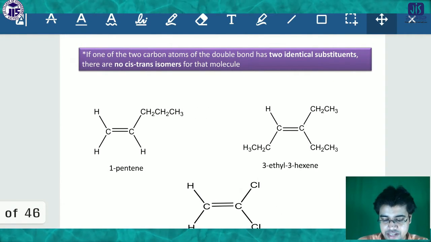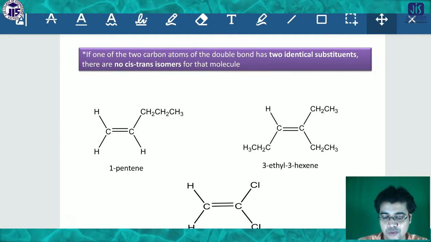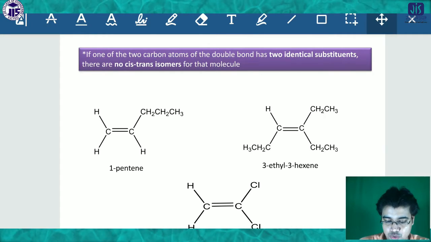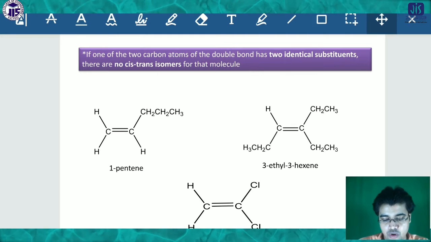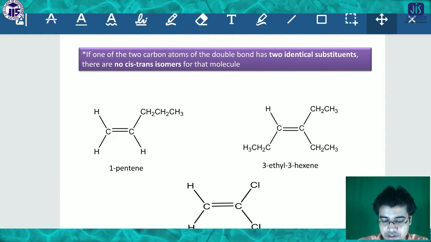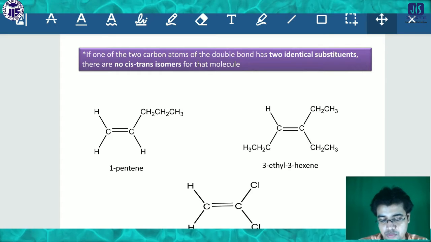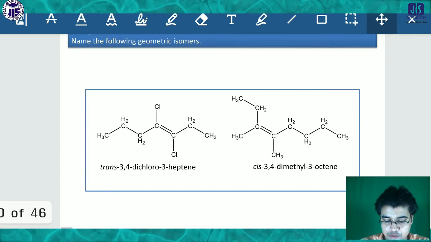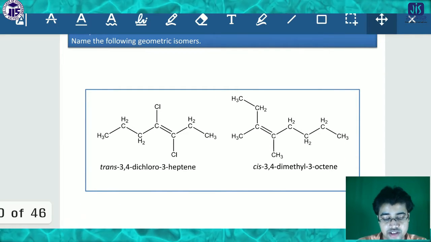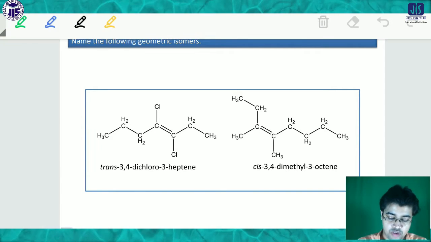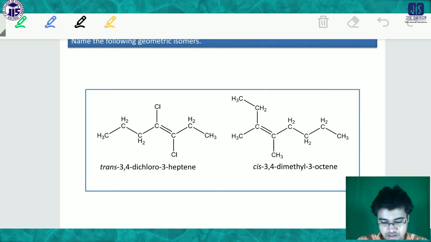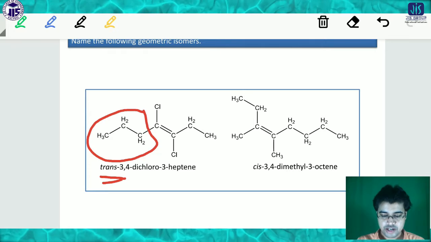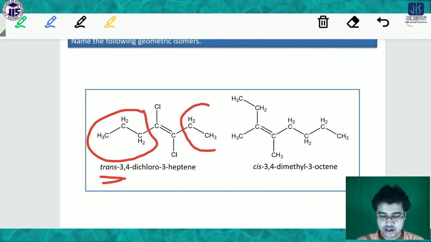Then this is the example that if one of the two carbon atoms of the double bond has two identical substituents, there is no cis trans isomer for that molecule. This is the example, there is no cis trans isomer in this case, and I already told you that. Then this is the name of the geometrical isomer, and there you can write the geometrical isomer also. Look there, this is a very long molecule, but if you look carefully at why it is written as trans, it is because this side chain and this side chain are the main chain.